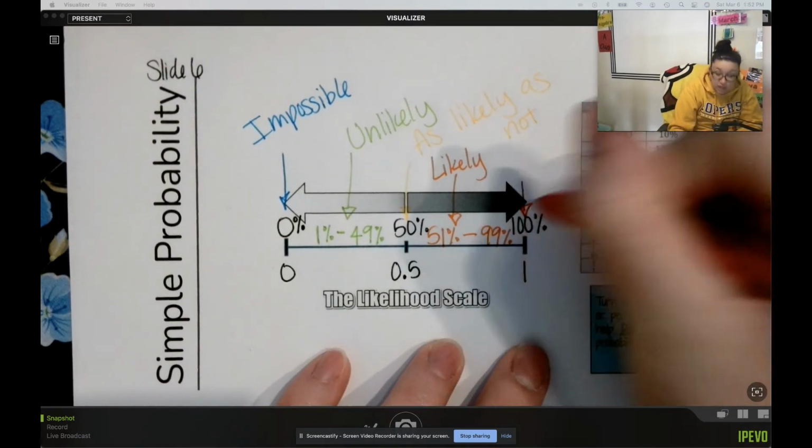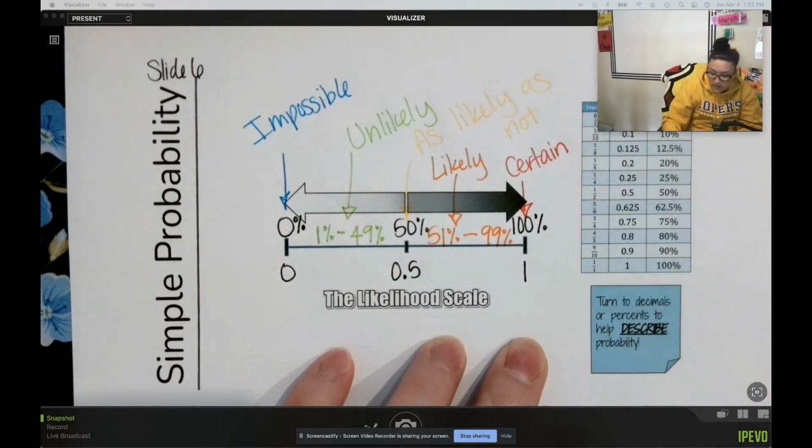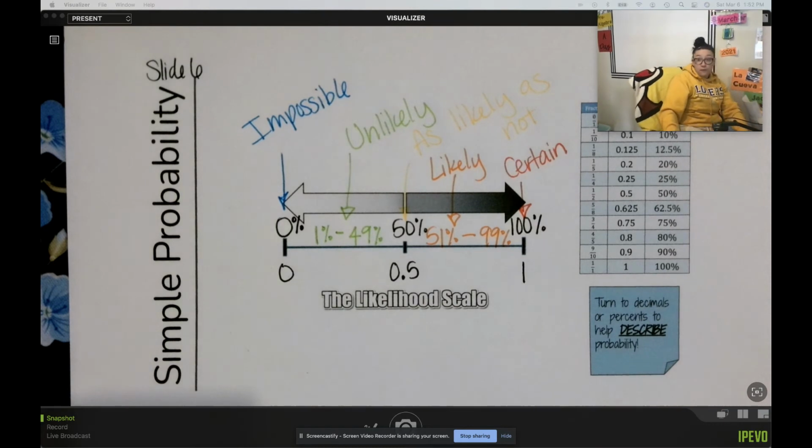And if something has a 100% chance of happening, it is certain. It is certain. So for example, if you put all of Miss LaRosa's students' names into a hat, and you want to pull out a student that goes to Sterling Middle School. All my students go to Sterling Middle School. So it doesn't matter which one I pick, any one of you guys is going to go to Sterling Middle School, because otherwise you wouldn't be in my class. So that's an example of a 100% chance of something happening.